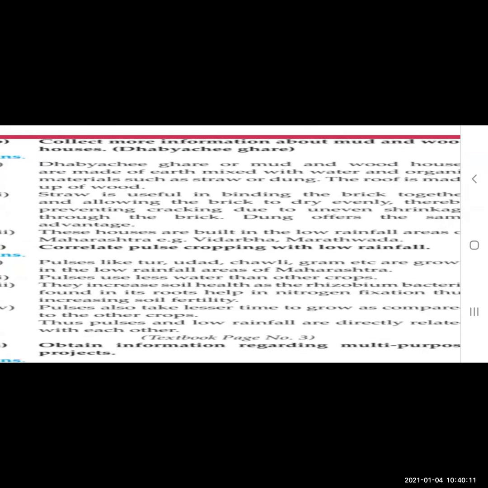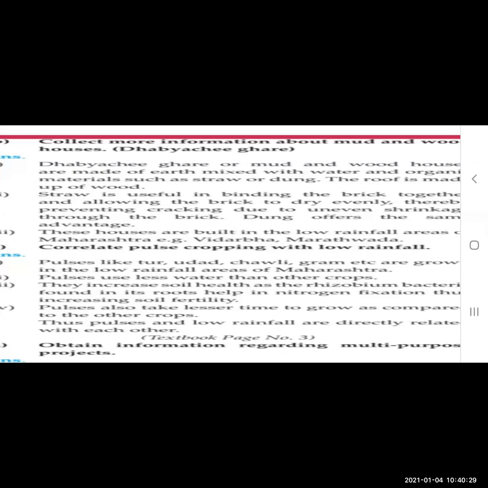Yes, where the low rainfall is there, the pulses can grow there because they require less water. They increase soil health as the rhizobium bacteria found in its roots help in nitrogen fixation. Yes, so this is very important.